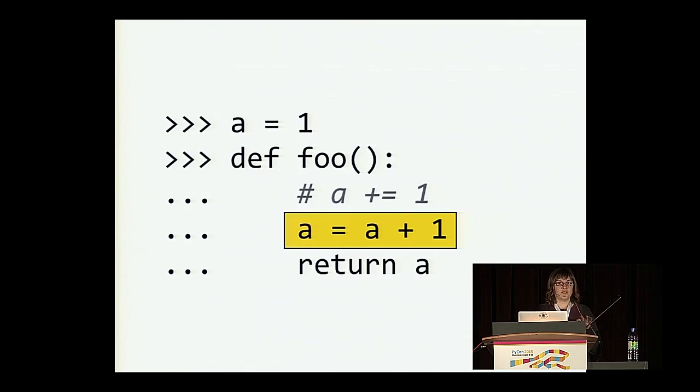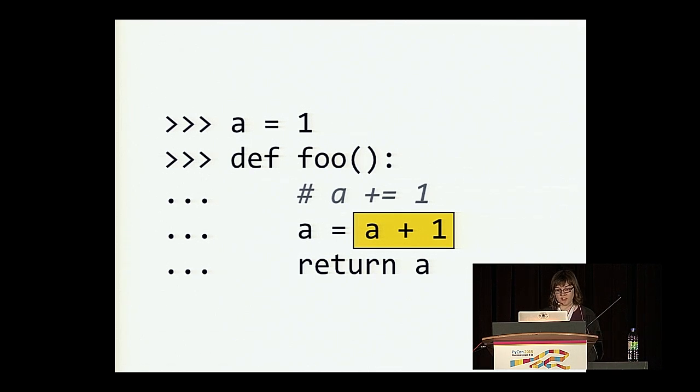So let's look at this in a slightly different way. What if instead of incrementing a, we had a very explicit assignment statement, a = a + 1? The a = part means we're making an assignment inside a scope local to foo, and this makes a local variable inside foo, according to the FAQ quote from the previous slide. So we've decided that a is a locally bound name.